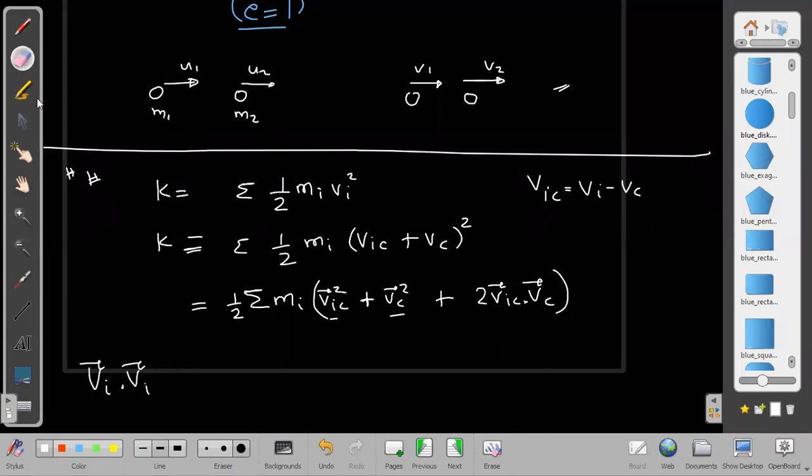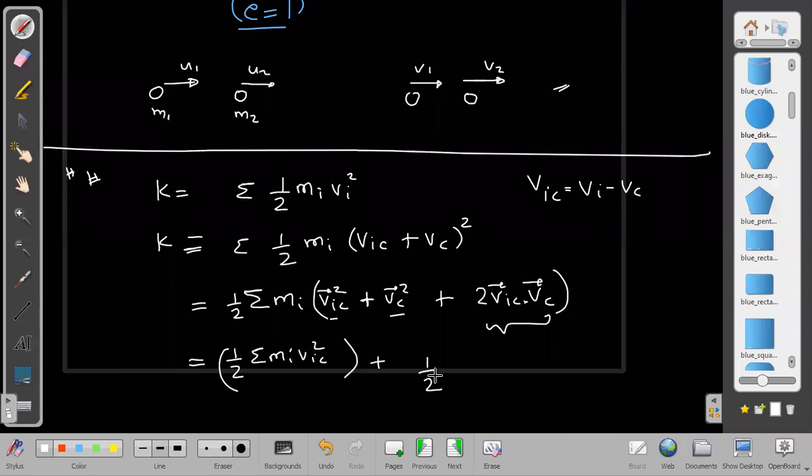Now understand here that if I add all these kinetic energy terms, this term comes out to be 0. How to say that? I can write this as half sigma mi Vic square, plus half Vc square taken common into sigma mi, which is the total mass, plus the third term, which is 0. Why is the third term 0?